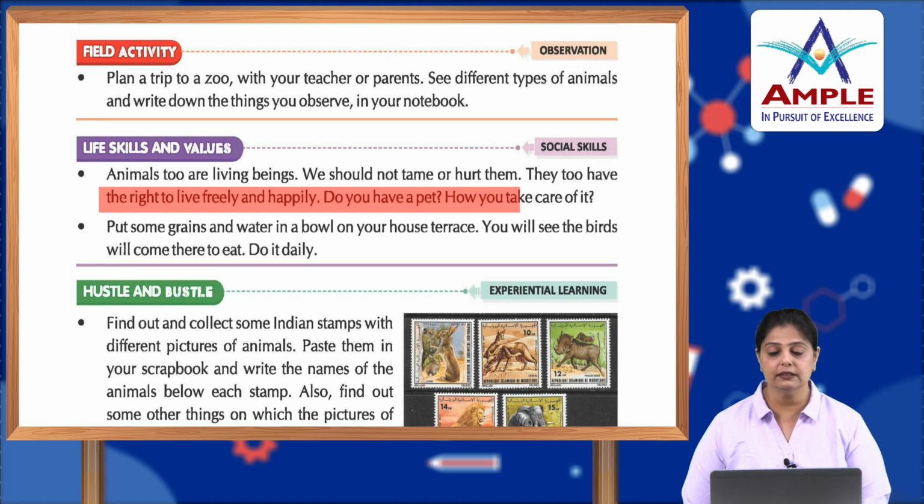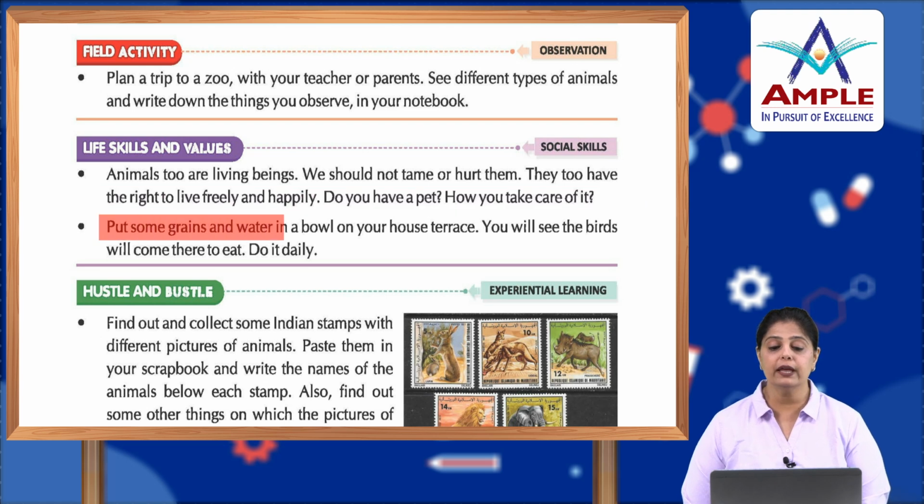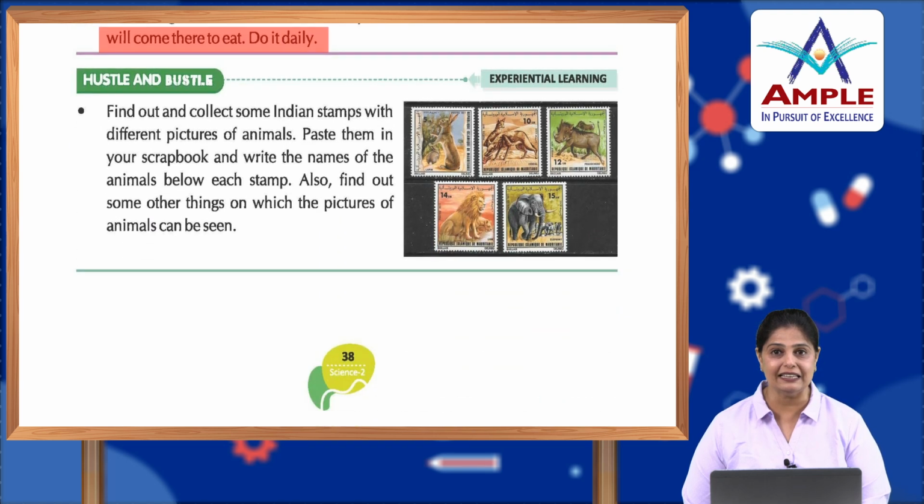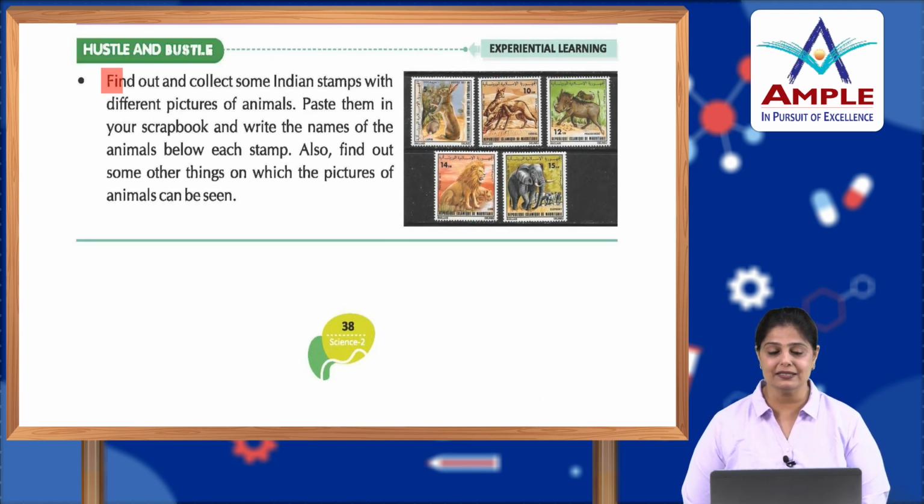Do you have a pet? And how do you take care of it? So children, let them live happily. Do not tease them. Do not bother them. Okay. Take good care of them, even if it is a pet animal. Okay. Put some grain and water in a bowl on your house terrace. You will see the birds will come there to eat. Do it daily. Okay.